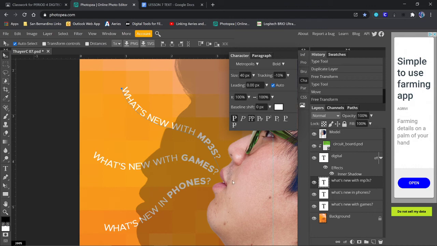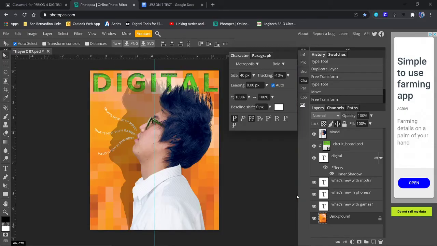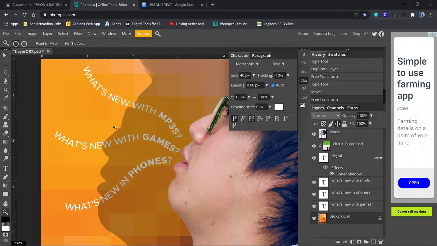Okay, that looks okay. All right, so those things look like they're coming out of his mouth. I click back on the background and I zoom out. Okay, that's kind of cool. Let me zoom back in so I can see what I'm dealing with, because I'm going to do some more adjustments to each of these layers. So let's click back on games.